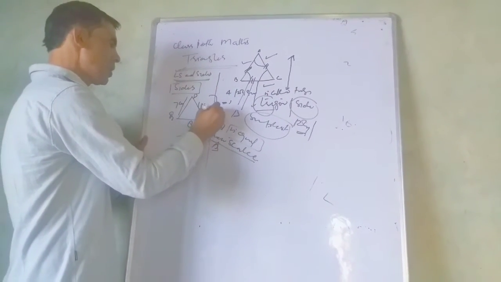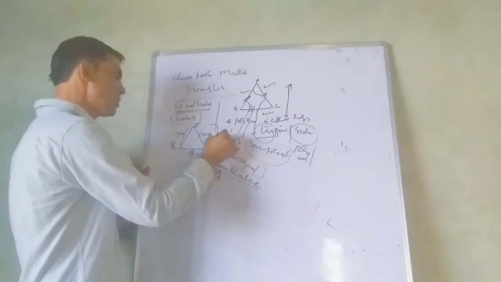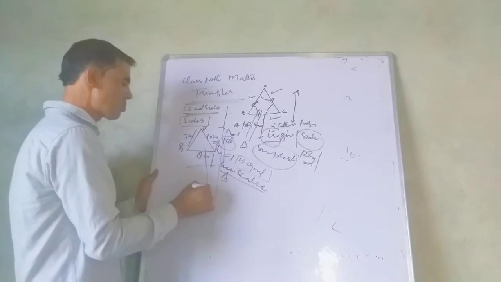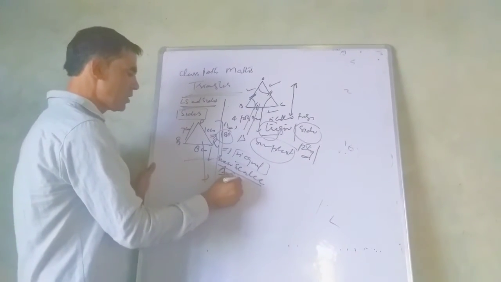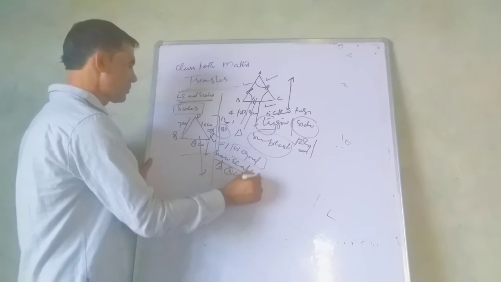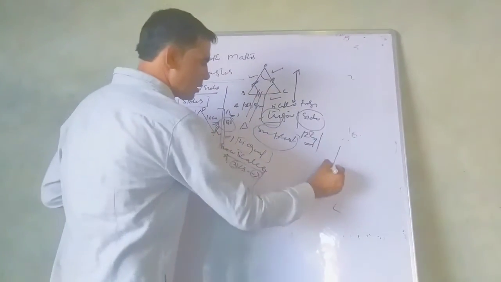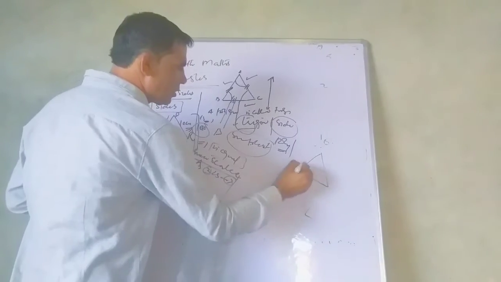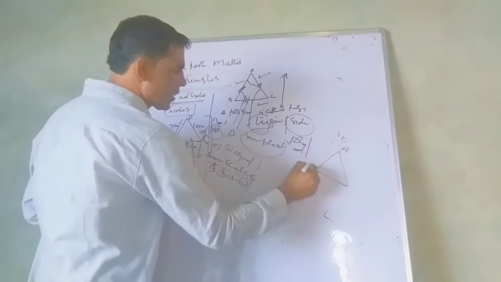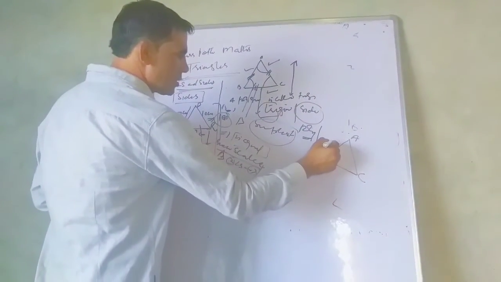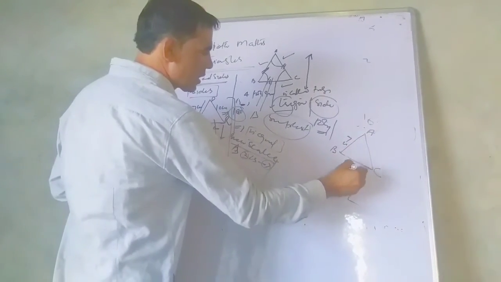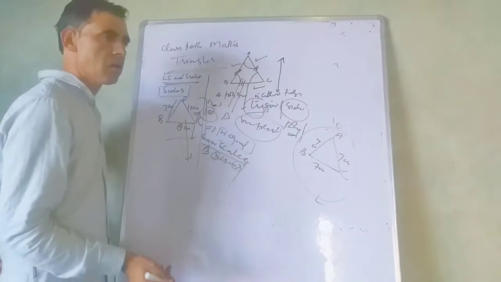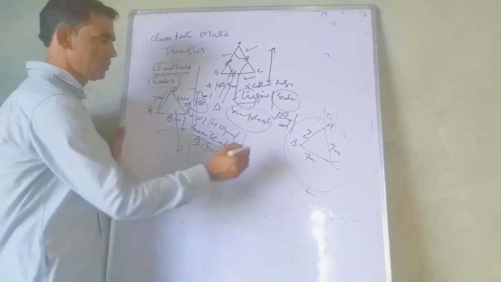But remember, the sum of three angles of a triangle is 180. And remember it also that a triangle has six parts, that is three angles and three sides. Next, if a triangle has all three sides equal, consider a triangle ABC. It is 7 centimeter, it is 7, it is 7. A triangle having all three sides equal is called an equilateral triangle.